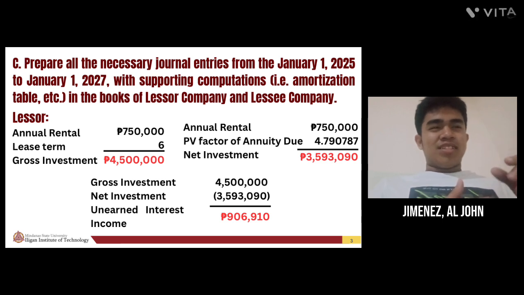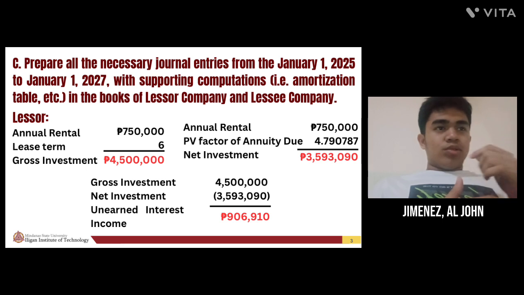For net investment, we multiply annual rental by the PV factor of annuity due because the cost of equipment is not given. So 750,000 times the PV factor of annuity due, 4.790787, equals 3,593,090.